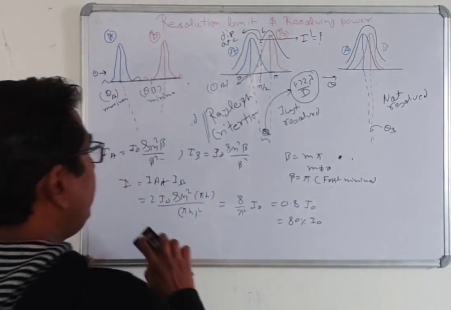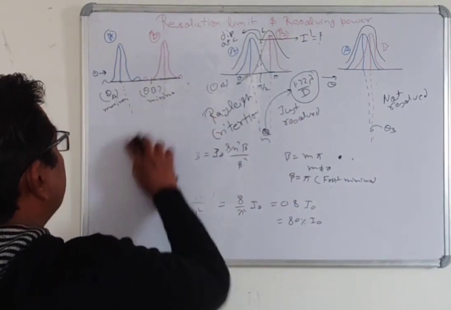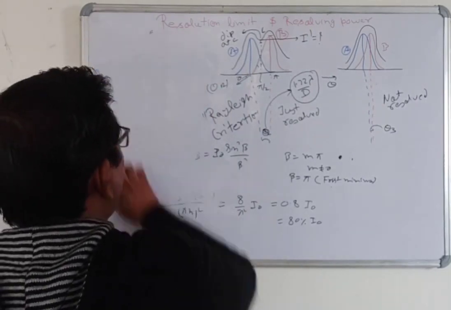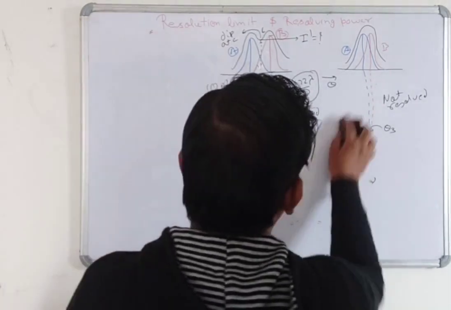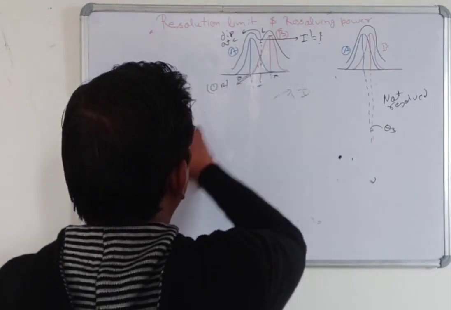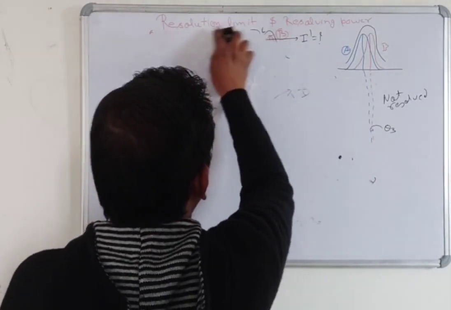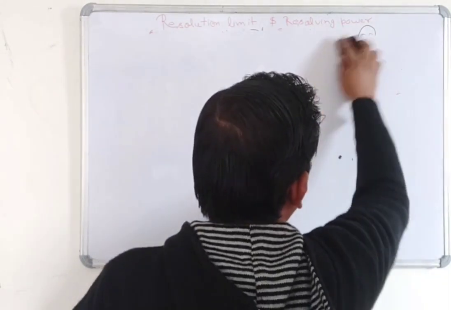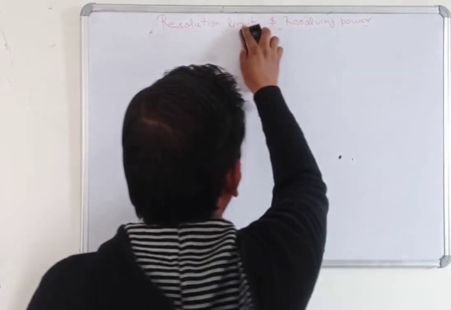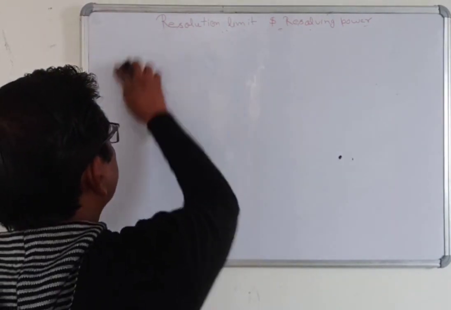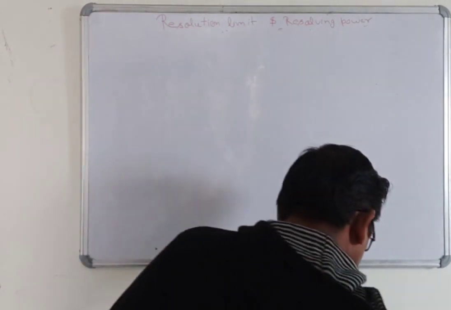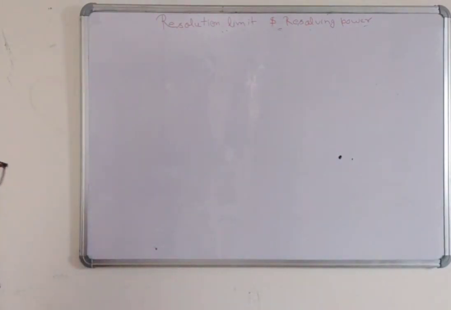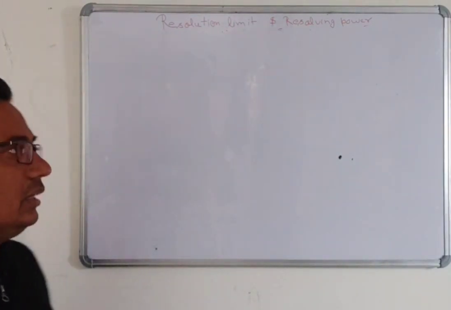Now the question is: what is the real power of our eye, or what is the resolution limit of our eyes?